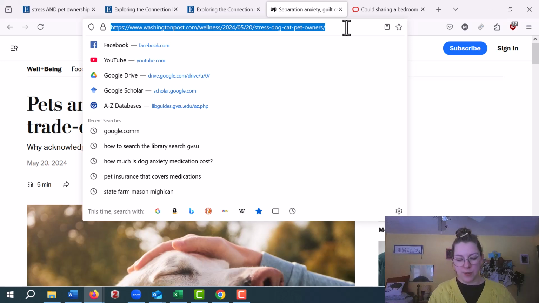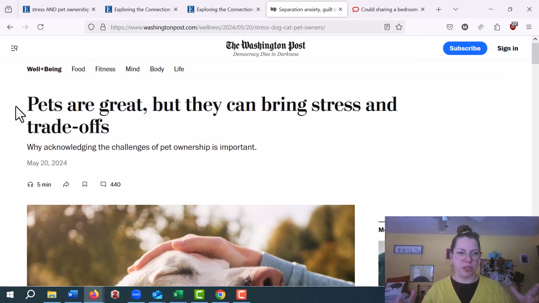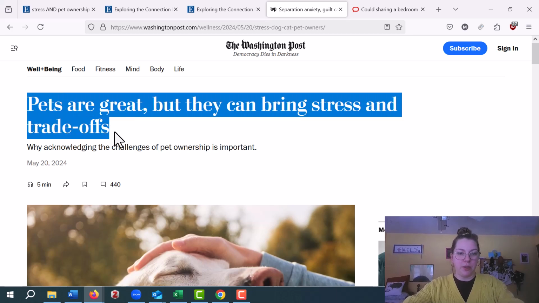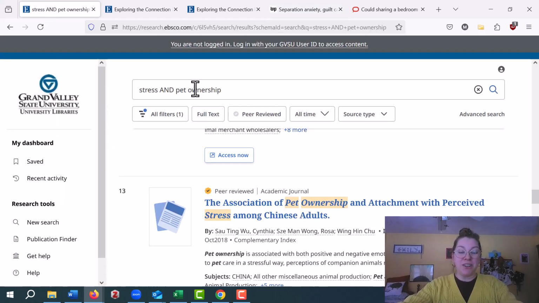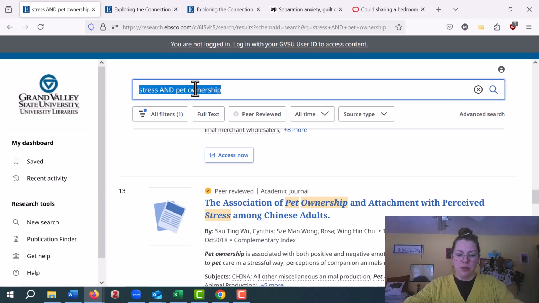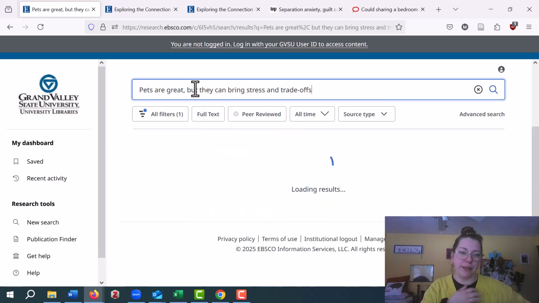Keep in mind, if you find newspaper articles, you might come up against a paywall where it's like, you want to keep reading? Pay us $20. Don't pay them $20. Don't do it. Not right now. If you find that happens with a really big newspaper like Washington Post or the New York Times, Wall Street Journal, what you can actually do is you can grab the title, you can copy it, and then actually come back to the library search, paste it in here, and see if the library has it for free. Don't pay for articles. There's so much information out there for free.